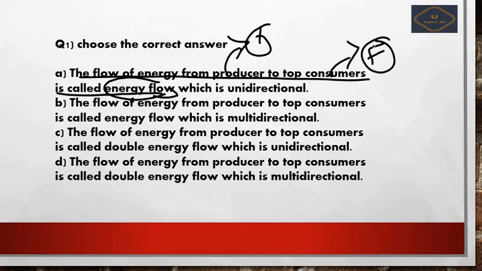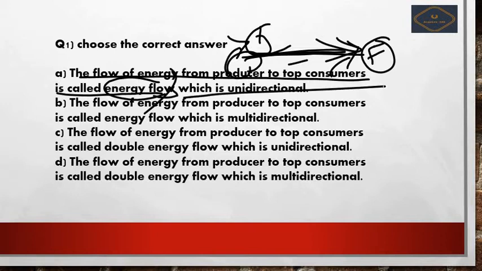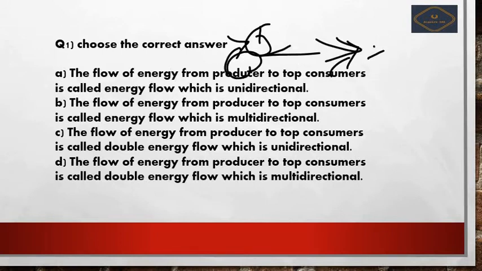That means the energy is flowing from stage 1 to the last stage. So this is an energy flow, isn't it? Yes, so obviously that is correct. Till here it is correct, but here we get the confusion, that is, which is unidirectional. Is it unidirectional or multidirectional? In these two options the students might get confused.